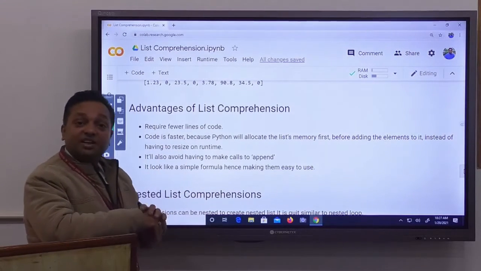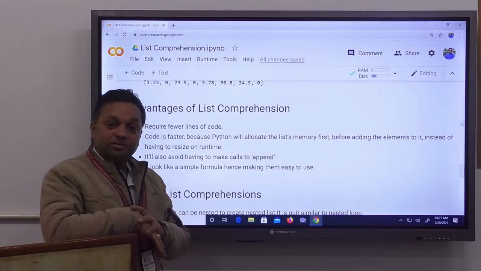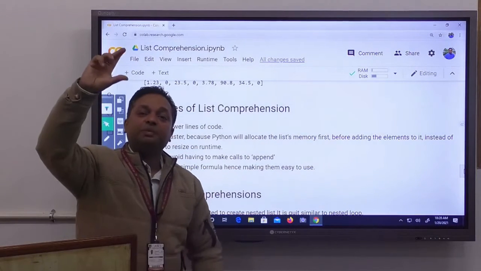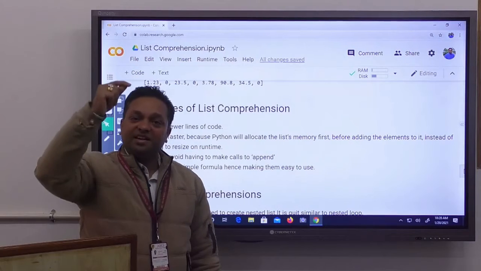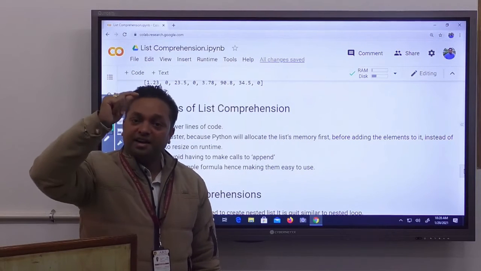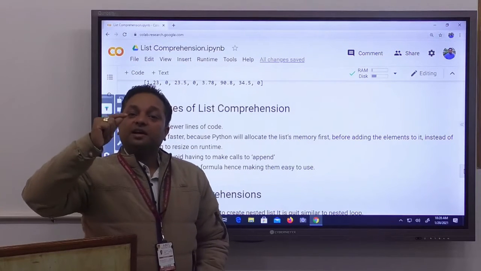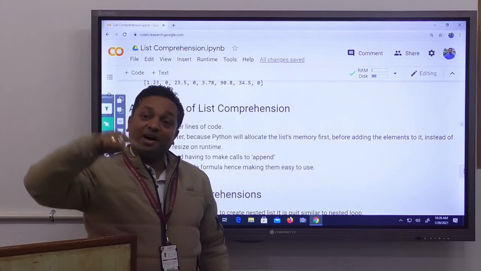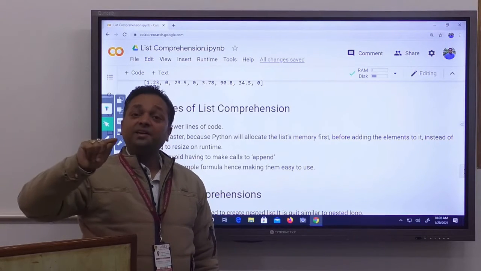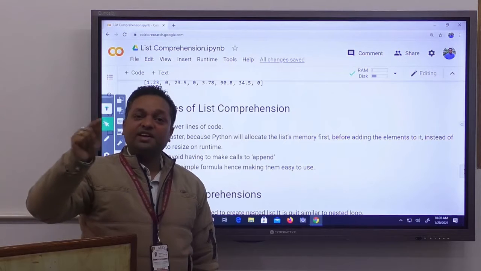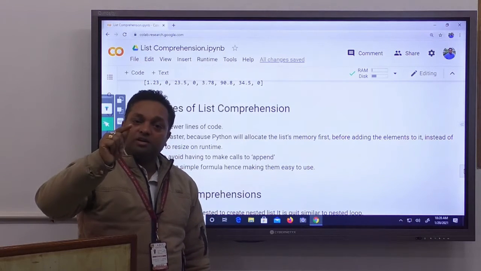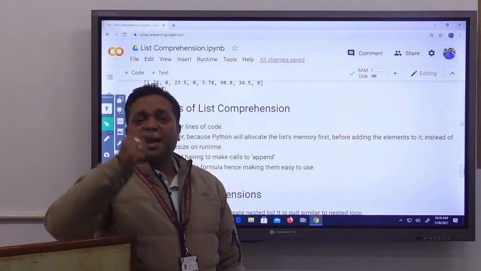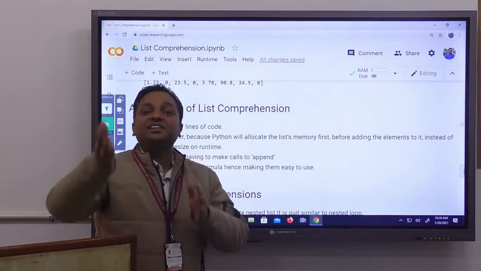Code is faster. List comprehension is faster than looping. Why? Think about it. In looping, first we create an empty list. Then we iterate, and in iteration, each time we call the append function. Calling the append function and resizing a list: once you create an empty list and try to append a new item, each and every time our list will be resized.